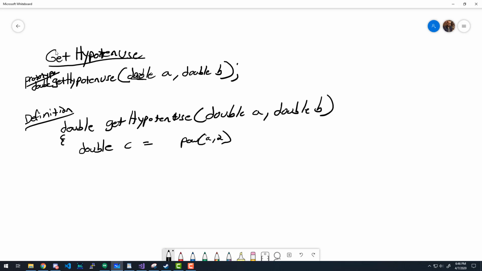And then plus pow B comma 2, right? So this is A squared plus B squared. If we wrap this in parentheses, this says add this all together first. Now, A squared plus B squared equals C squared.